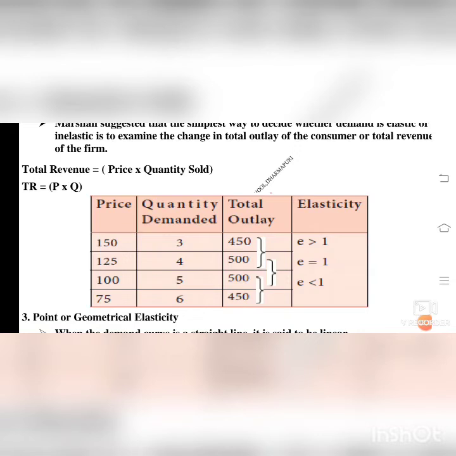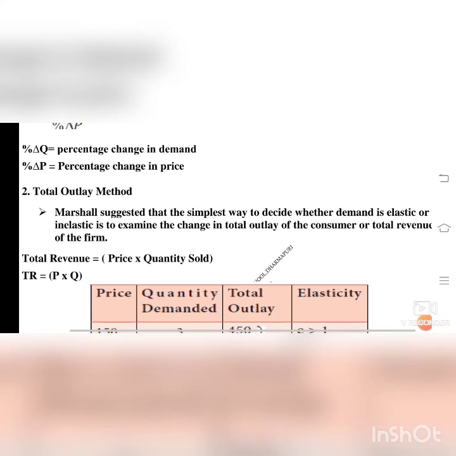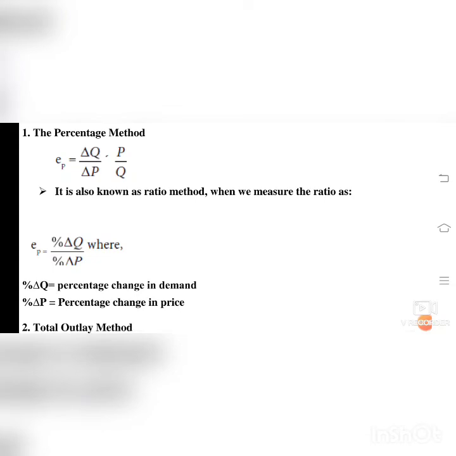So when we see the first, the elasticity is greater than 1. Then the elasticity is equal to 1. Then when you see the third one, the elasticity is lesser than 1. First elasticity greater than 1, equal to 1 and lesser than 1. This is the total outlay method. You have to learn the formula and apply it.